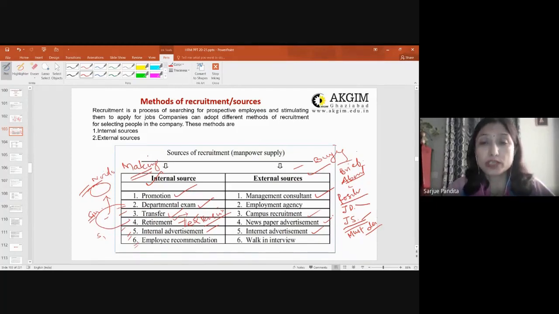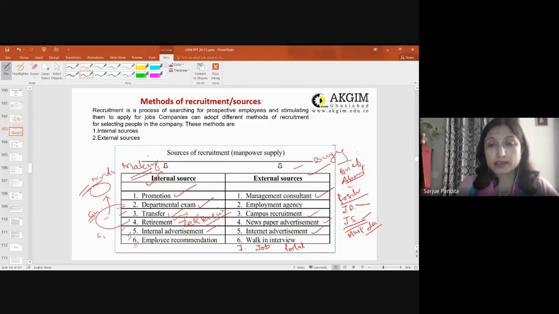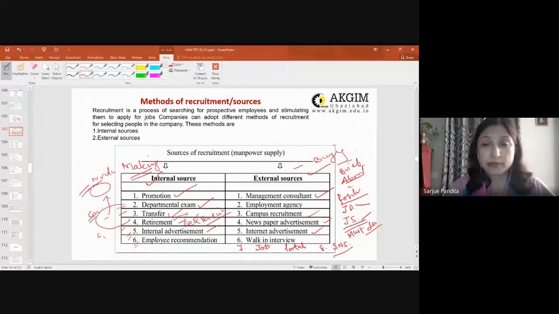Even job portals, you can add on job portals, as well as social networking sites. For example, you are posting it on LinkedIn, you are posting it through Facebook, you are posting it through Instagram. So all these become your external sources.